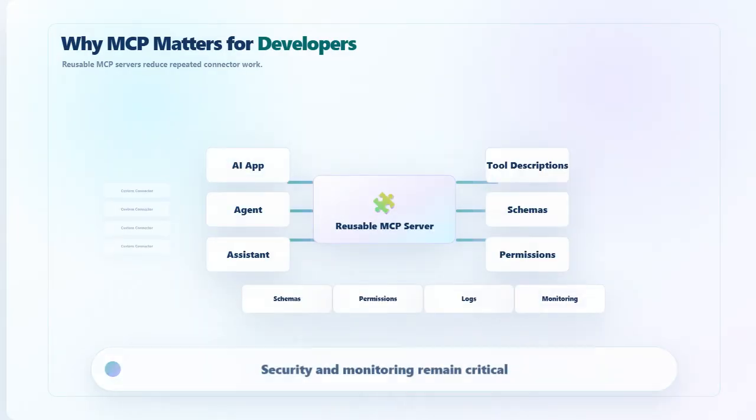Now let's look at why MCP matters for developers. For developers, MCP can reduce repeated integration work. Instead of building custom tool access for each AI app, they can build reusable MCP servers. This can make agent development faster. It can also make integrations easier to maintain. Schemas, permissions, and tool descriptions become important. Developers will need to think about reliability, security, and observability.